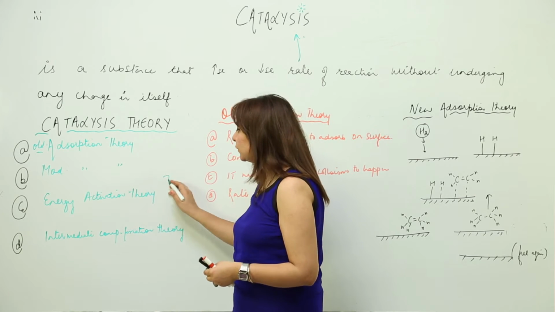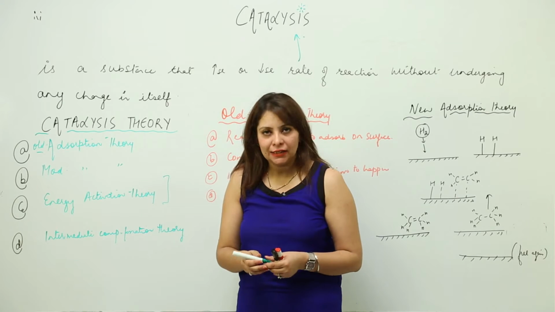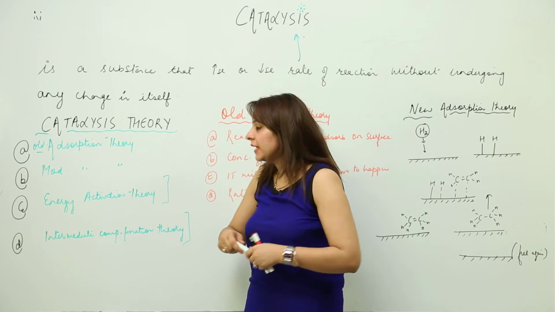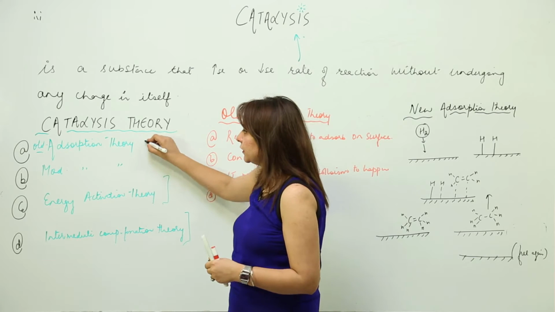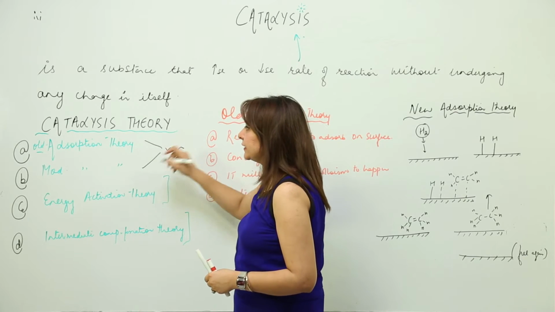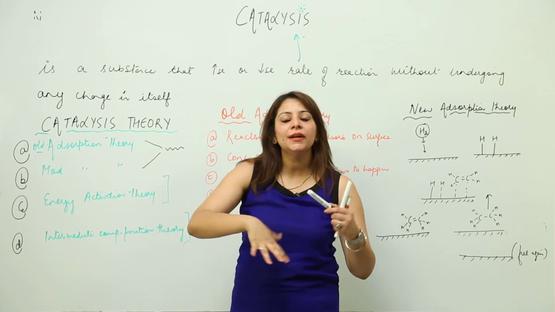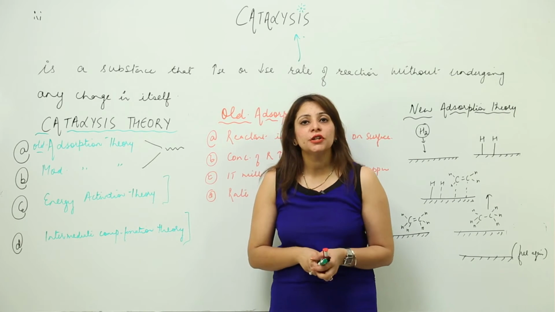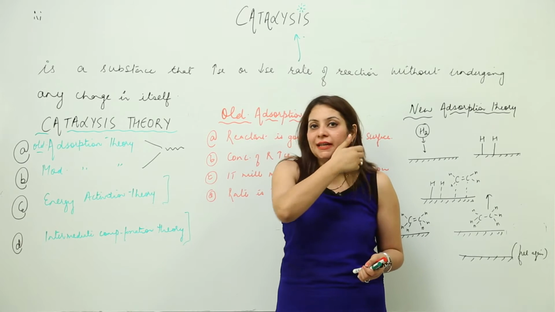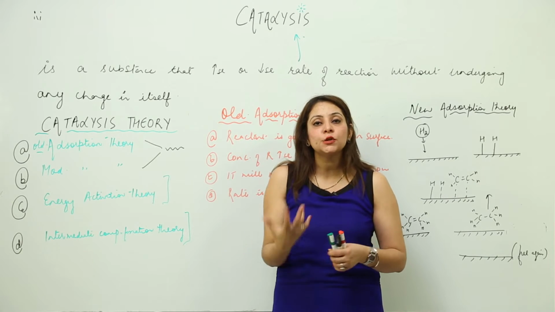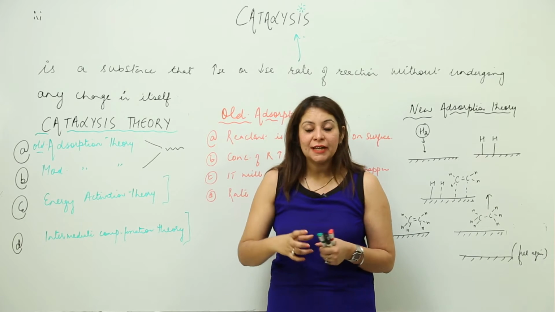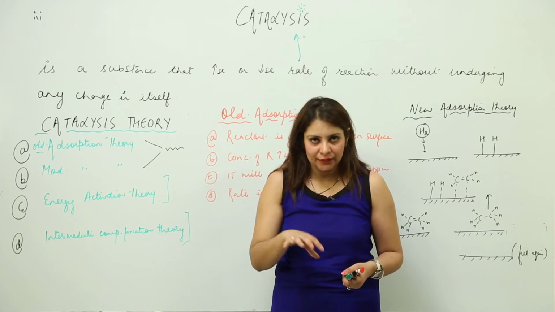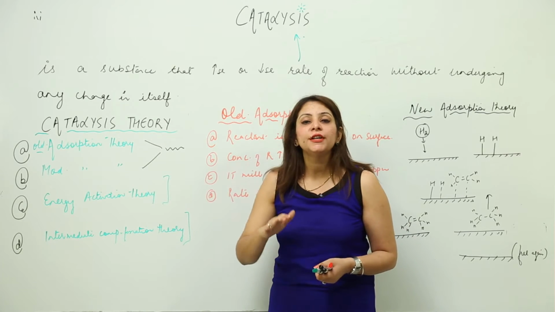Third is the energy activation theory, which we already did in chemical kinetics, and this is the intermediate compound formation theory. In this chapter we will be taking up only 2 theories because these are included in your syllabus. That is the old adsorption theory, which is now replaced by the new adsorption theory. When we talk about the adsorption theory, it is clear in our mind that in this phenomenon, adsorption is going to take place. That means something is going to stick on the surface but not penetrate deep inside, right? So adsorption is going to take place.